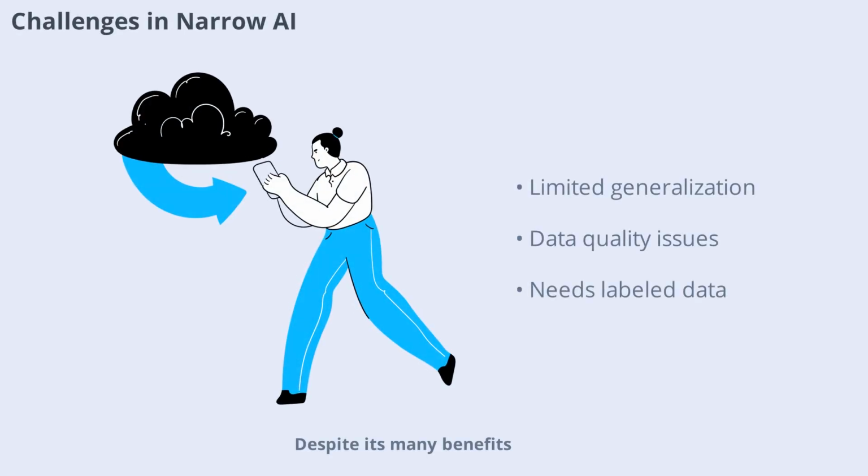Despite its many benefits, narrow AI and machine learning face several challenges. These include limited generalization, data quality issues, and the need for large amounts of labeled data. Additionally, narrow AI systems can struggle with tasks outside their specific domain. Overcoming these challenges requires ongoing research and innovation in machine learning techniques.